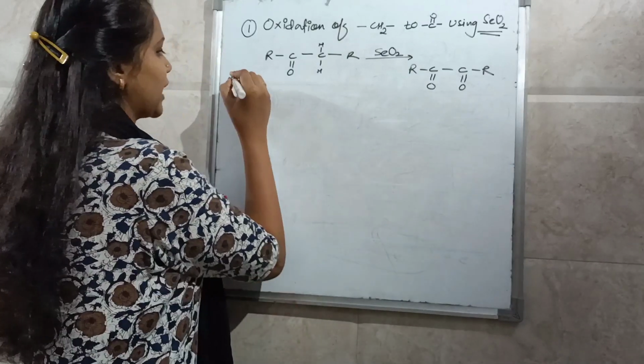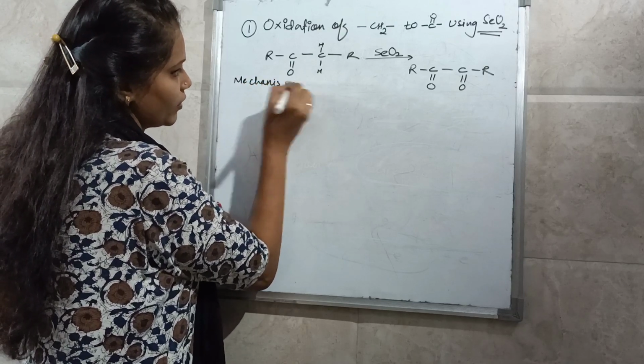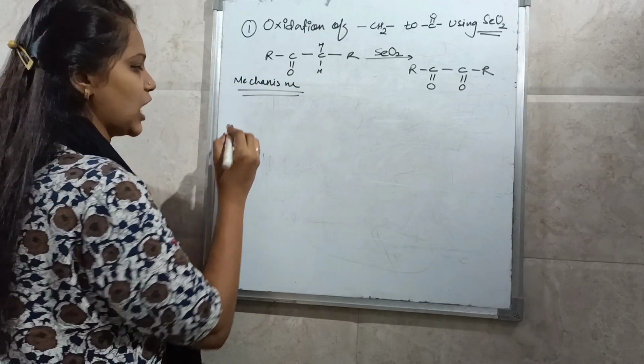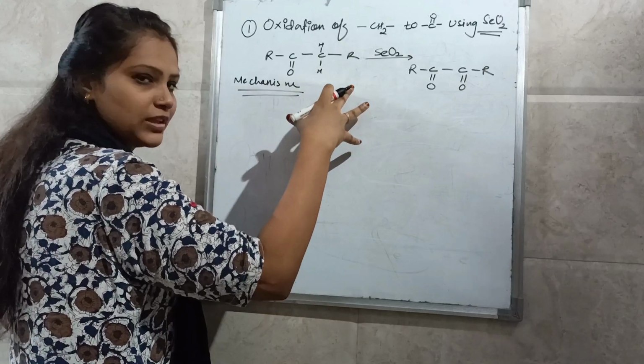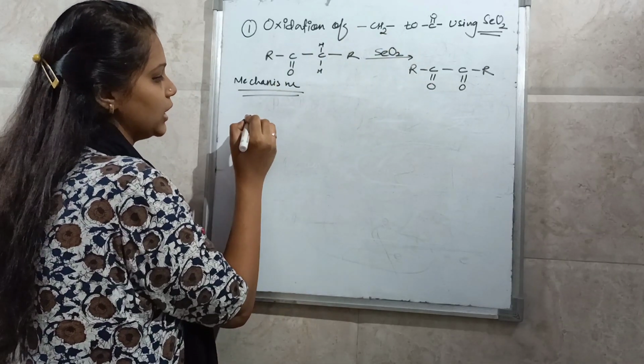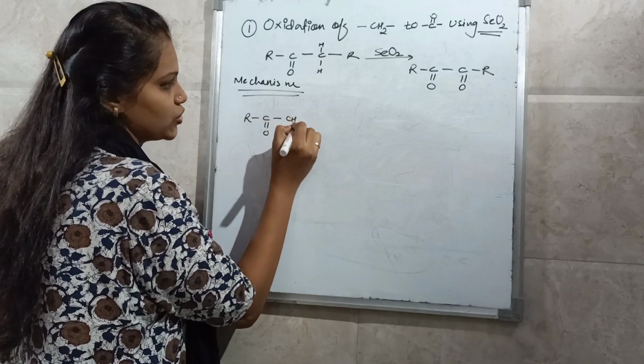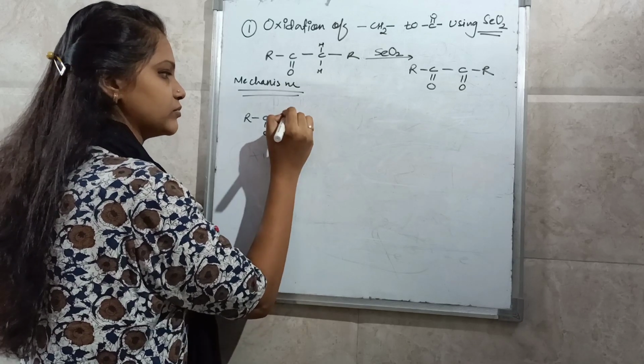Okay. Now see the mechanism, how it will work. We will see the mechanism of this reaction. This is a general reaction. We will see lots of examples of oxidation of CH2 to carbonyl group. Now see, if you have a carbonyl compound attached to an active methylene group,